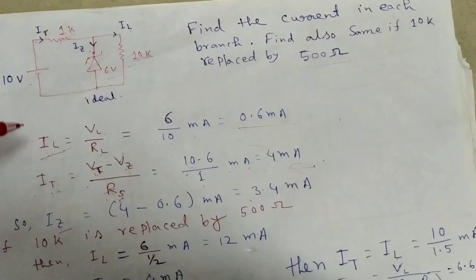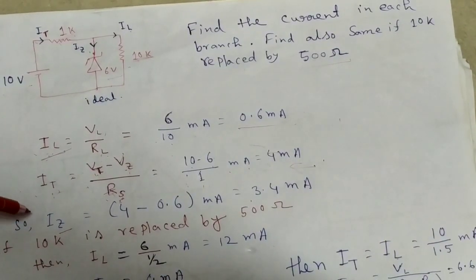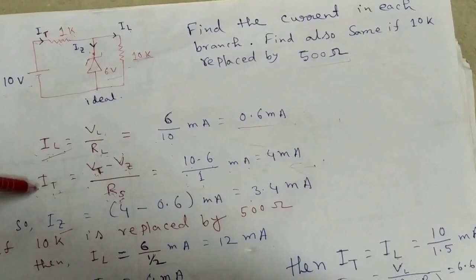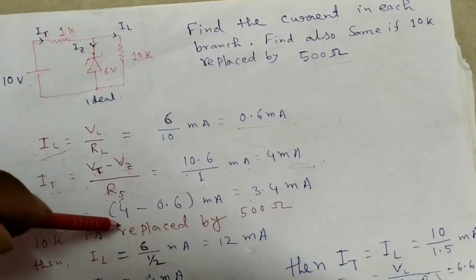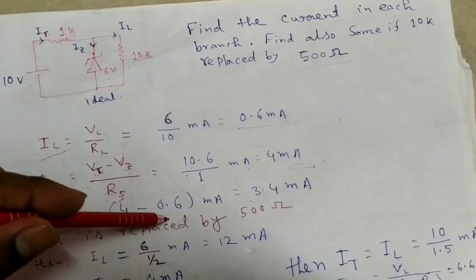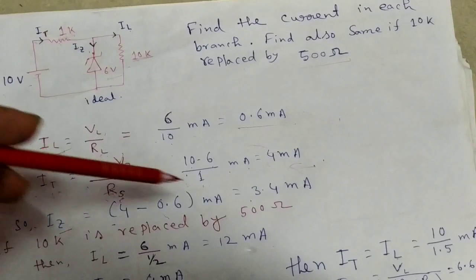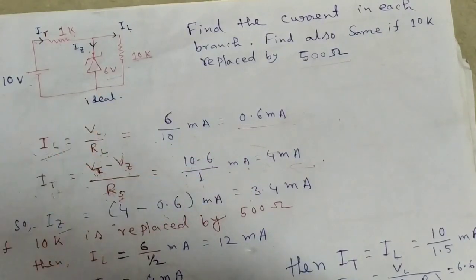If we find the load current and total current, then we can easily find the Zener current. Zener current is equal to total current minus load current. Total current here is 4 milliampere and load current is 0.6 milliampere. So the Zener current is equal to 3.4 milliampere.